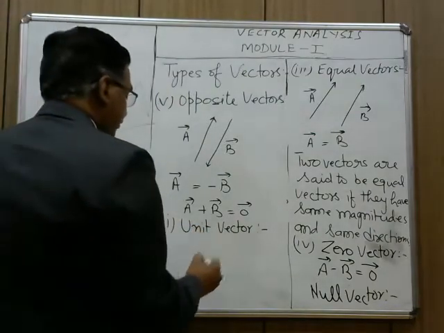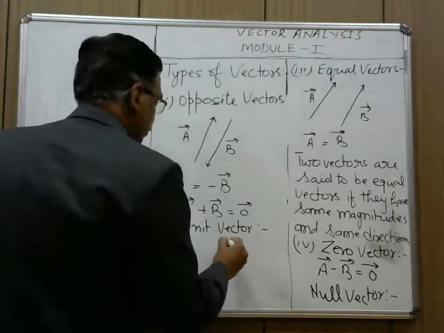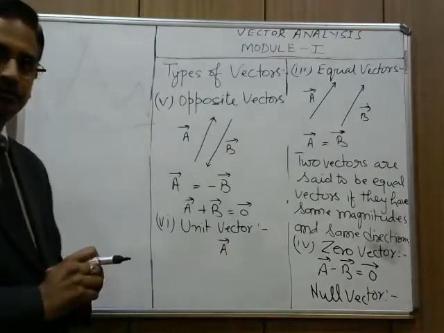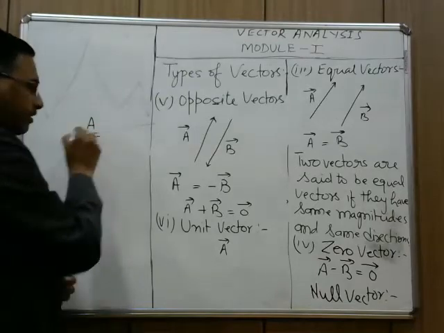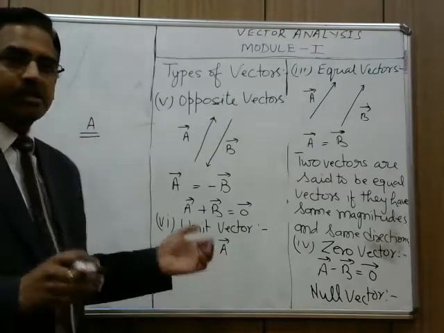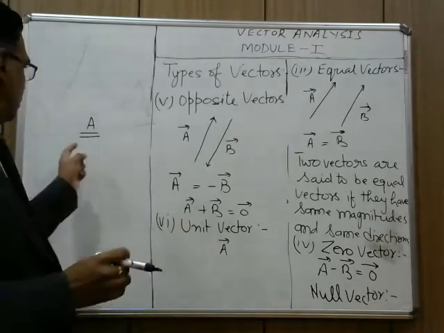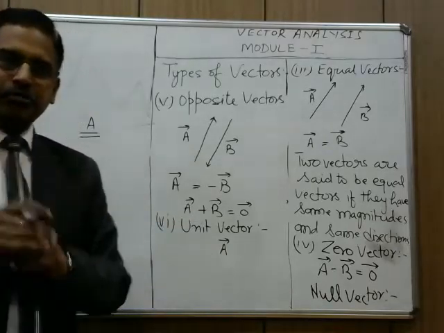Suppose this is a vector A, then its magnitude, if I am writing simply A, is the magnitude of vector A, meaning we have ignored the direction and are talking about magnitude.